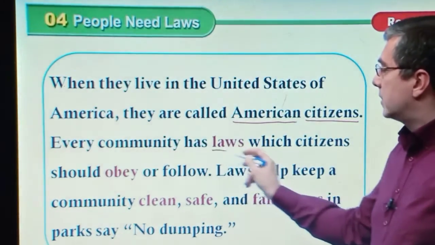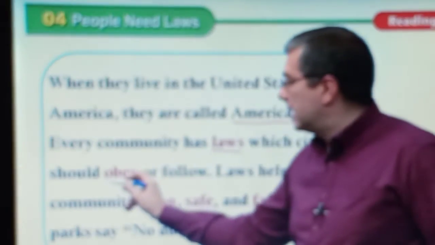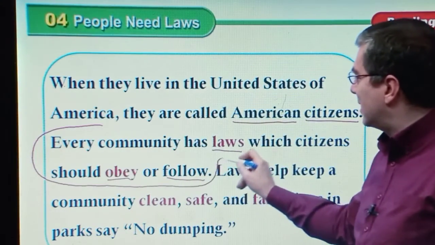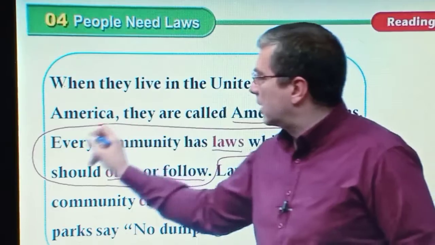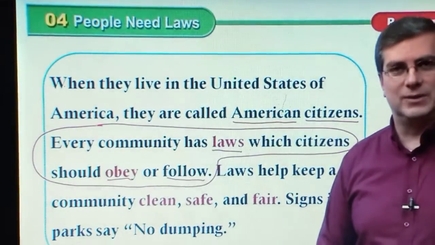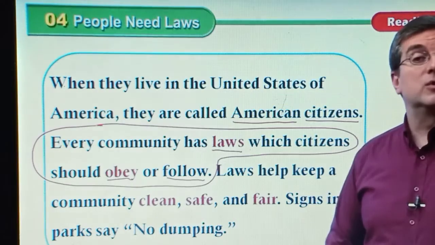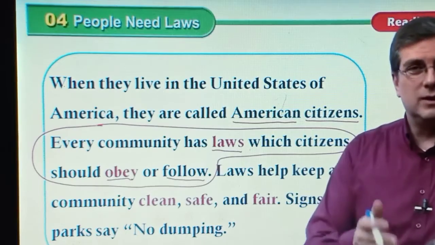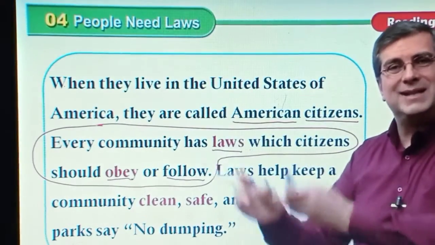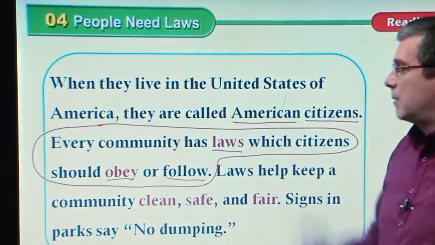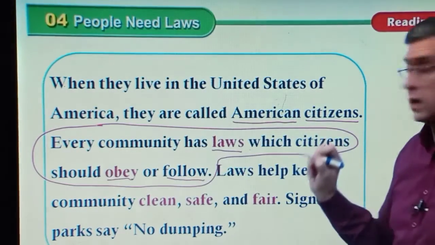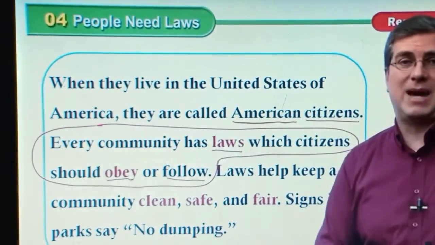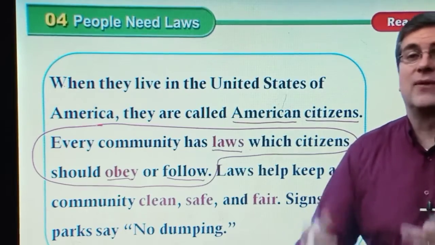Every community has laws which citizens should obey or follow. Here finally is what we're talking about. That's the main idea. Every community has laws. All communities have laws. Your community has laws too, right? The main topic is that every community has laws, which citizens should obey or follow. That's really the main idea of this passage, not just the definitions we used before.